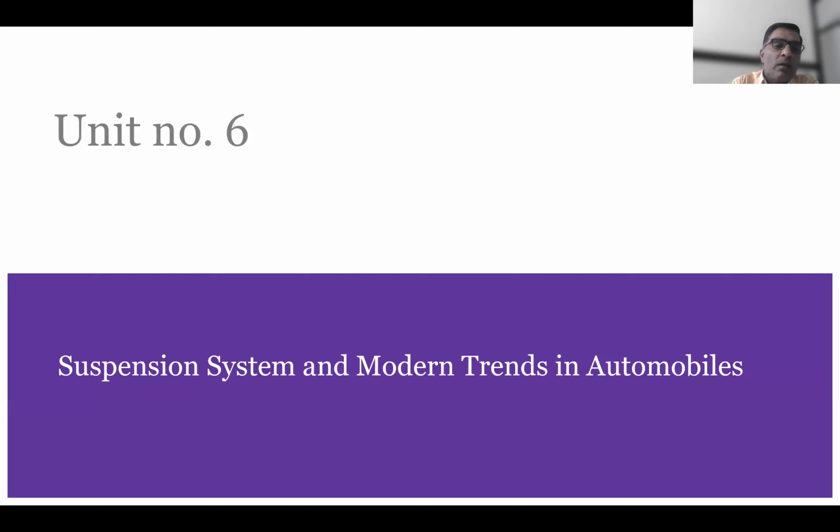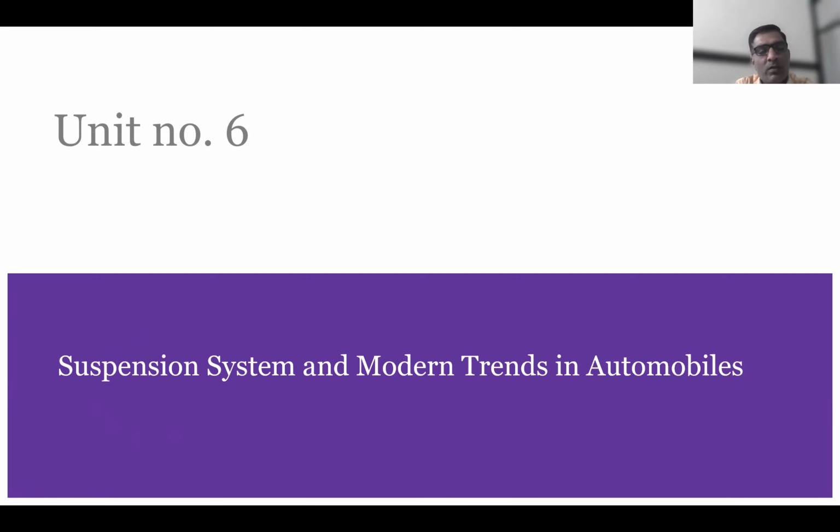So here the suspension system has to work to give more comfort to the passenger. The first part, the suspension system, is related to comfort, to suspending the wheels of the vehicle.